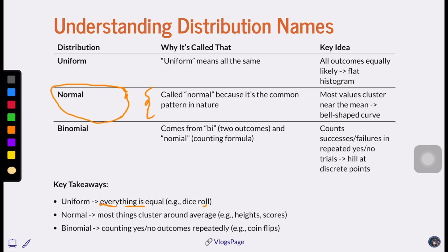Because between episode 6 and 8, there is a most important episode, episode 7, which is CLT, which needs to be learned before we understand what a normal distribution is. And there is a binomial distribution. Why bi? It comes from two outcomes, only a success or a failure, and it comes from a nominal kind of thing, because we are counting those success or failure events. Got it?